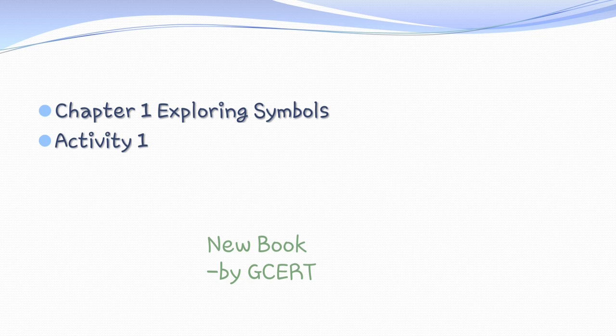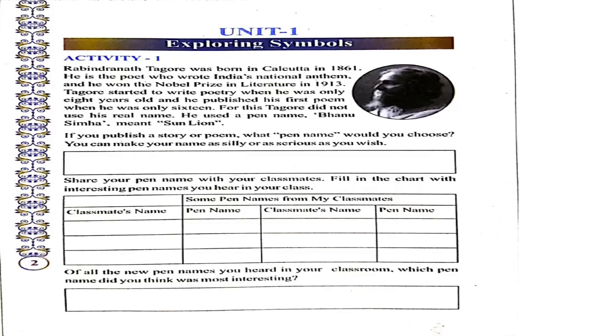So dear students, let's start chapter number 1, Exploring Symbols. So if I show you the first page of the chapter, it's something like that. The first unit is Exploring Symbols, and in that the first activity is about a great well-known Nobel Prize winner, a very specific human, and his name is Rabindranath Tagore. So, in the activity 1, we will learn about a word which is known as pen name. A pen name, what it is, we will discuss it in the upcoming slides.